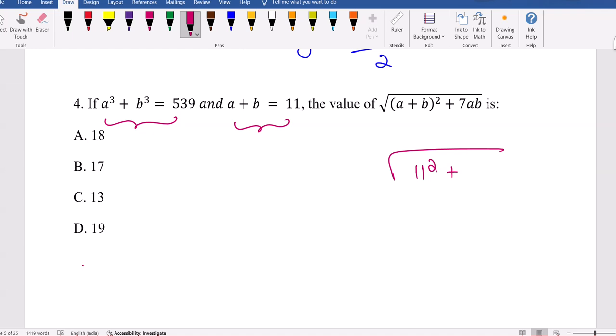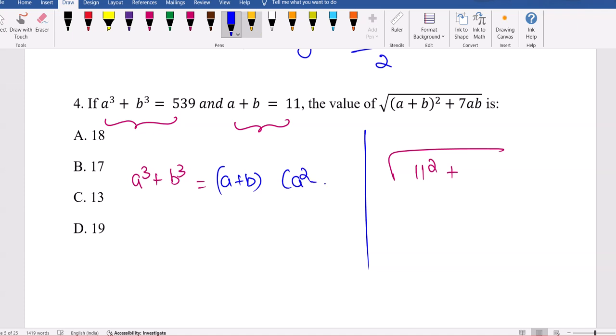a cube plus b cube is given, so you can try this. a cube plus b cube is nothing but a plus b into a square minus ab plus b square, and this is already 539. Here you have 11 times, so you get a square minus ab plus b square is 49.